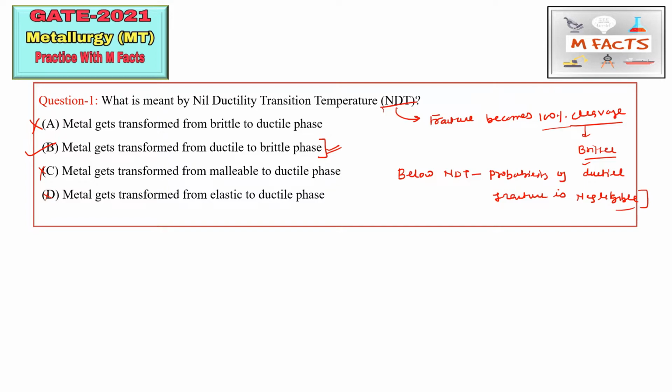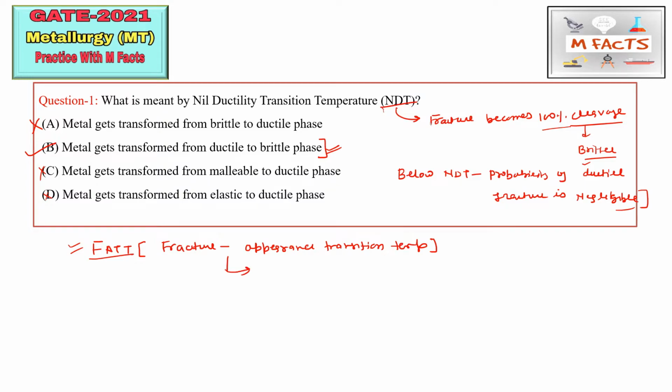One more thing is FATT, which is basically known as fracture appearance transition temperature. Till now they did not ask a question from this fracture appearance transition temperature, but they may ask.